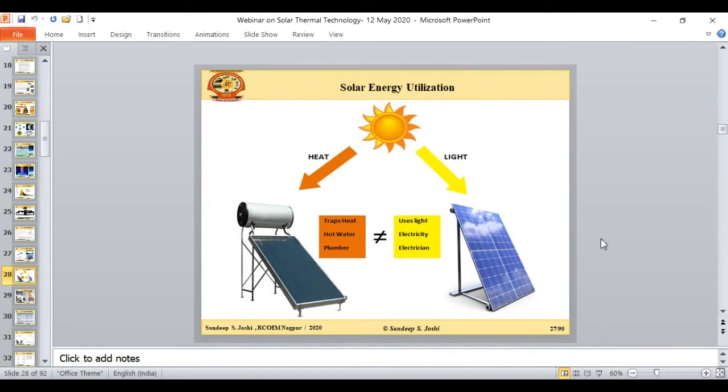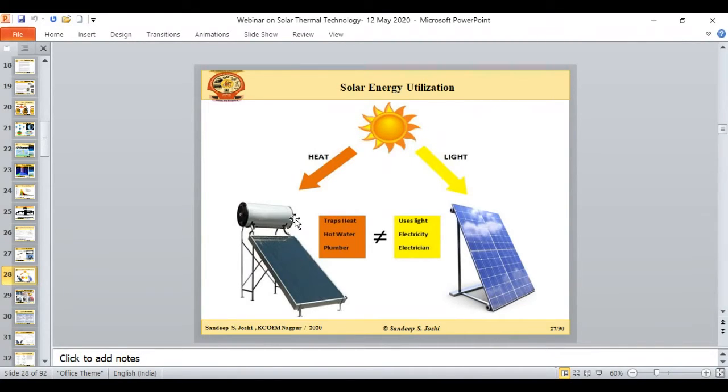Now coming to this point: today, what are the different uses of solar energy utilization? These are the two main usages: one is heat use and one is a light source. At this point, I would like to highlight the solar thermal applications and the solar photovoltaic applications. These two applications are totally different as per their energy use from the solar spectrum, their design components, and their principle of working.